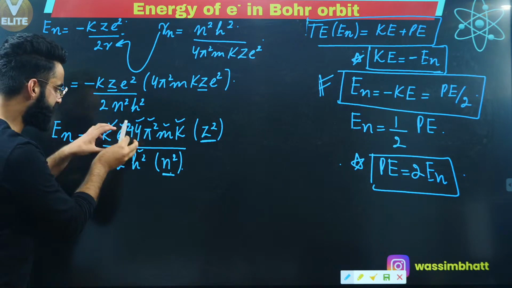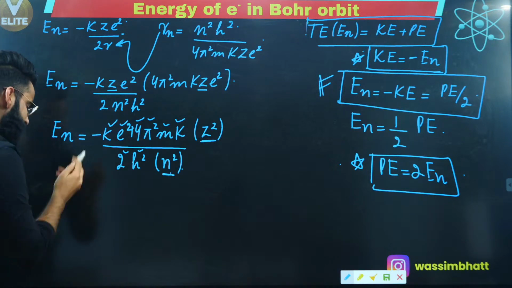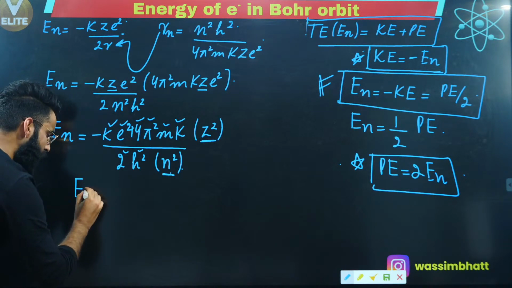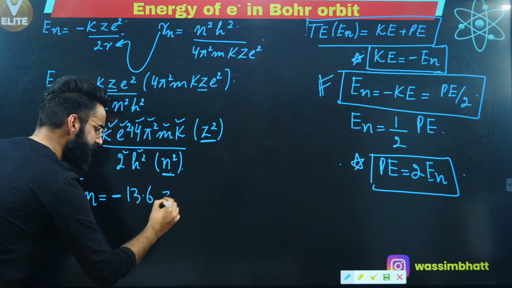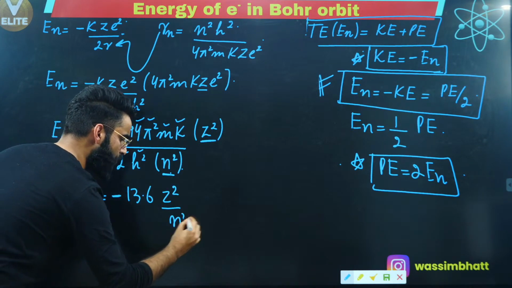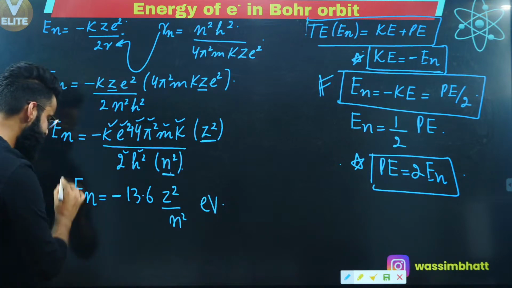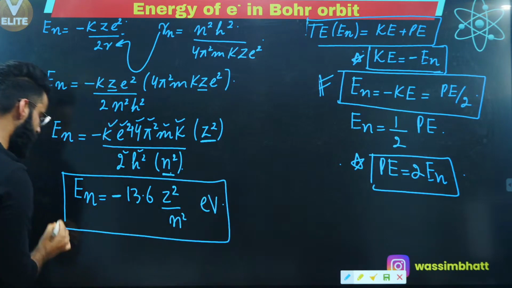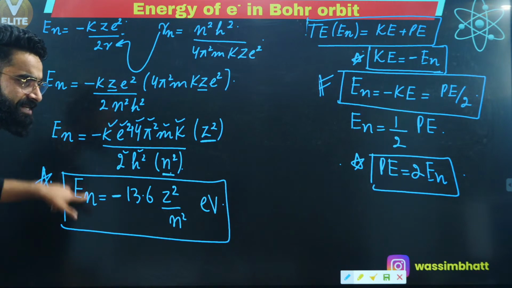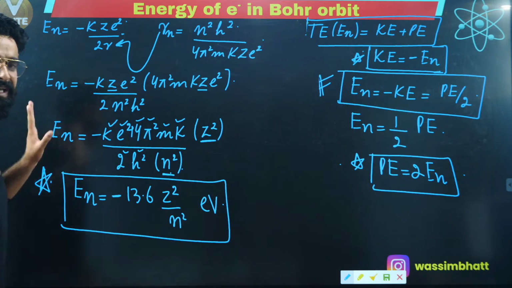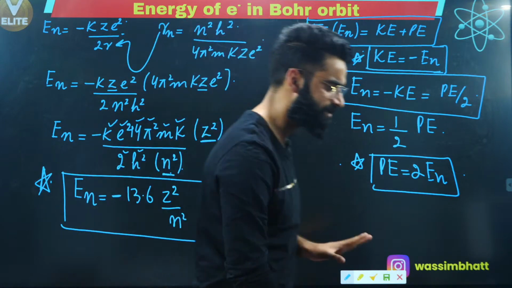If you put the values of these constants into this equation, I'll get the total energy possessed by the electron as minus 13.6 z square divided by n square electron volts. This is the formula which I want you guys to remember from now onwards. This is the total energy possessed by the electron in the nth Bohr's orbit, right?